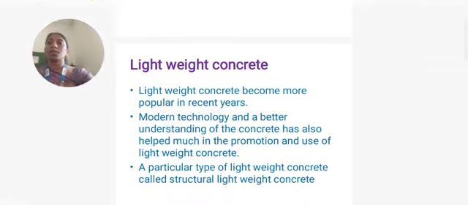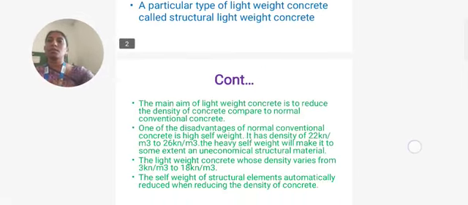A particular type of lightweight concrete is called structural lightweight concrete. The main aim of lightweight concrete is to reduce the density of the concrete compared with normal conventional concrete. One of the disadvantages of normal conventional concrete is its high self-weight. It has a density of 22 kN per meter cube to 26 kN per meter cube.